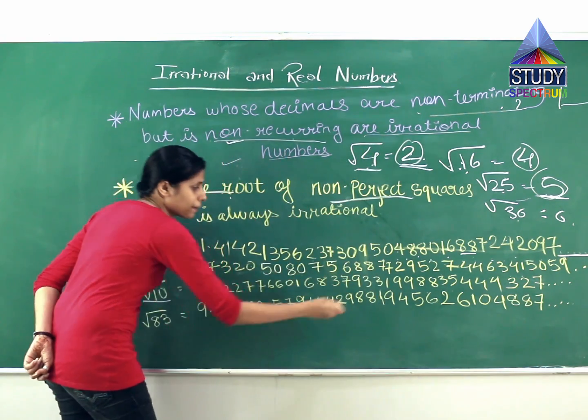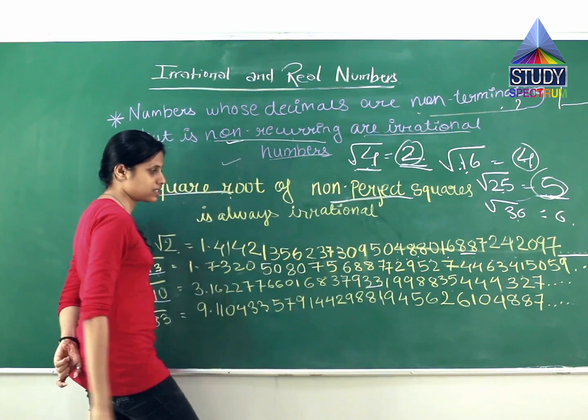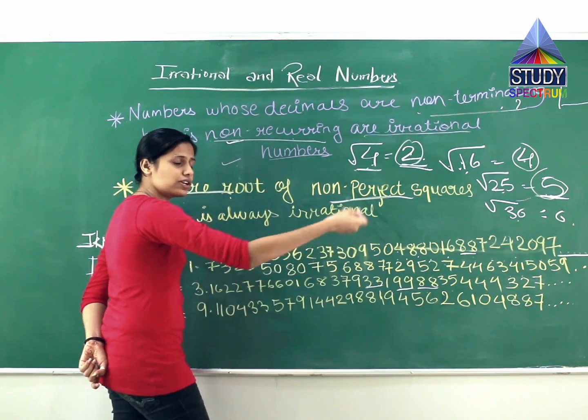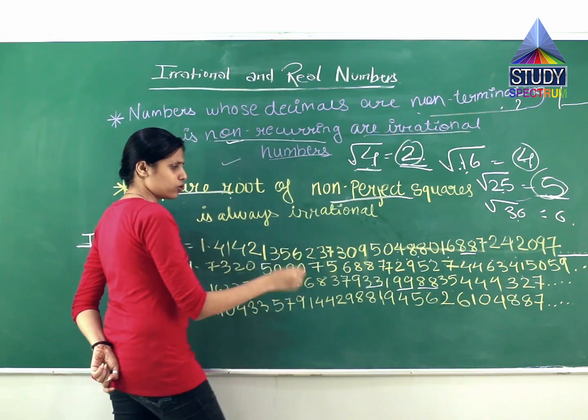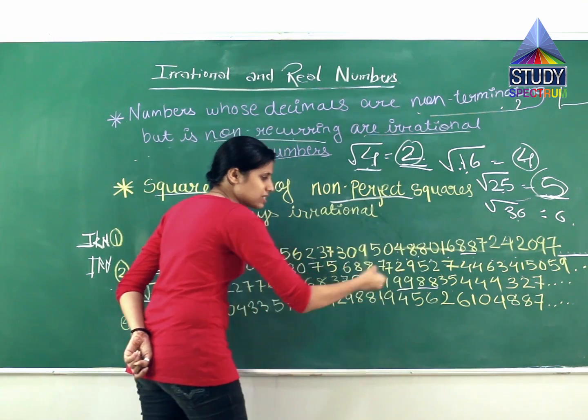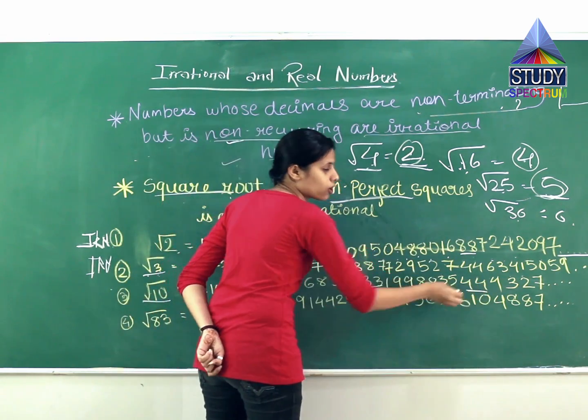There is no frequency. In between, you will see that 3 is repeating, 9 is repeating, 8 is repeating. But is there continuous repetition? Do you see 9, 8, 4 again and again? No. In between it is repeating. So this cannot be called recurring.